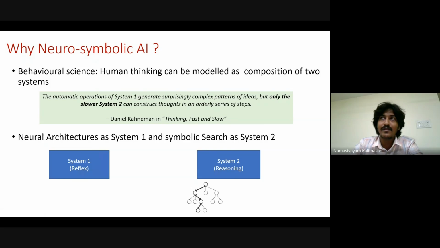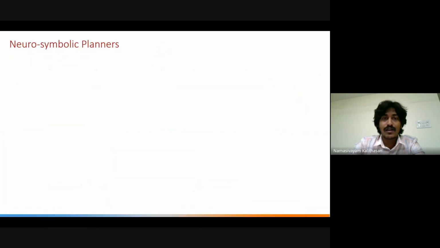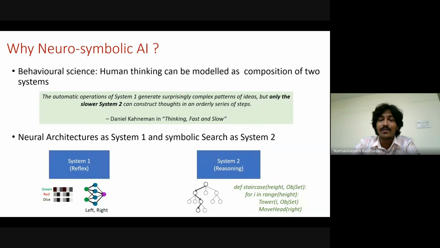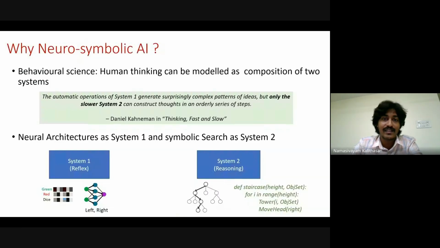So we thought, okay, why not combine neural and symbolic systems in that way? We use neural methods for system 1, which is the reflex system, like object understanding and action execution, and system 2 for reasoning. So this is the overall hypothesis of my thesis,